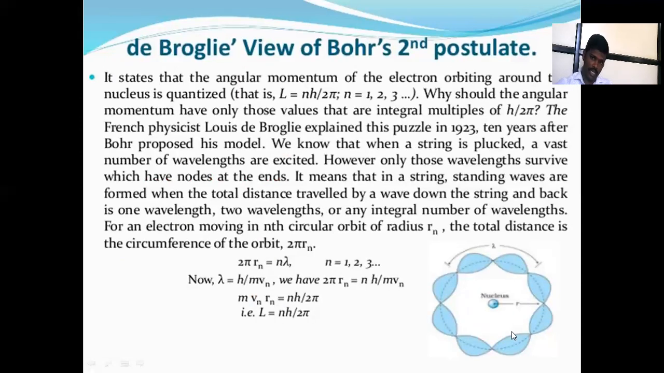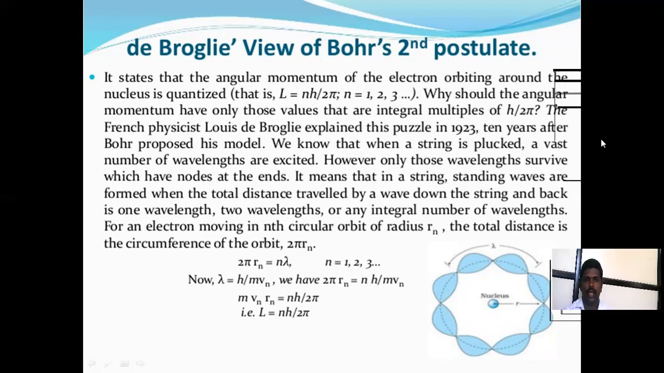Next one is de Broglie's explanation of Bohr's postulate. It states that the angular momentum of the electron orbiting around the nucleus is quantized: L is equal to nh upon 2 pi, where n is equal to 1, 2, 3, 4. Only those values that are integral multiples of h upon 2 pi are allowed. The French physicist Louis de Broglie explained the puzzle in 1923, 10 years after Bohr proposed his model.